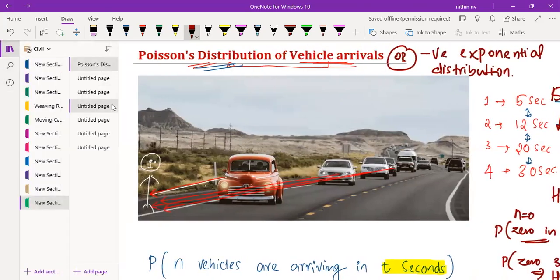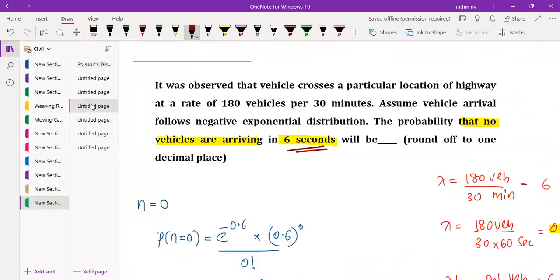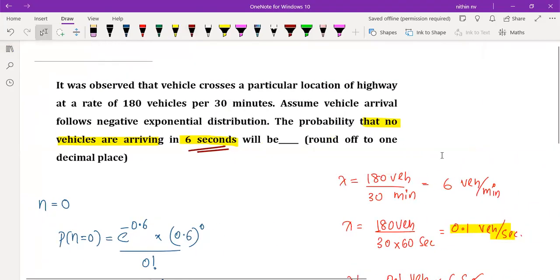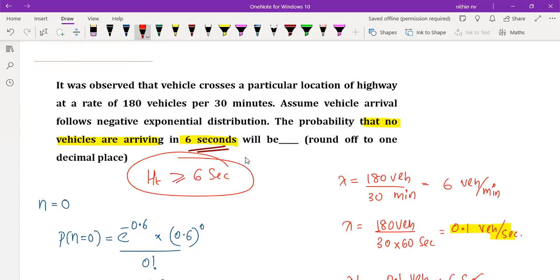So in the same question, instead of telling that no vehicles are arriving in 6 seconds, they can also give a usage like: what is the probability that the time headway HT is greater than or equal to 6 seconds? Then also the question is the same. Yes, the time gap between each vehicle is greater than 6 seconds. That is the reason why they have not reached within 6 seconds.